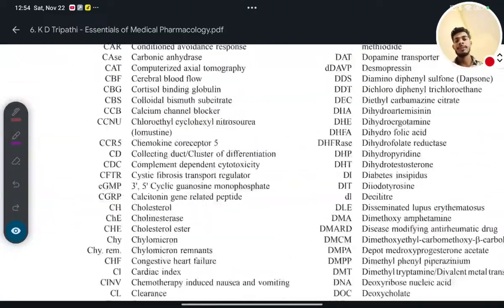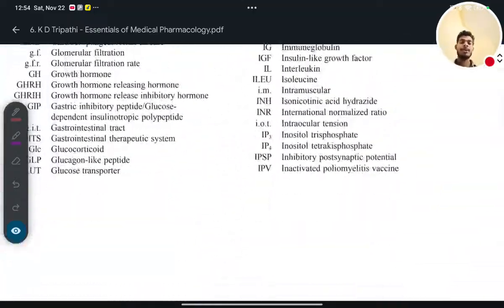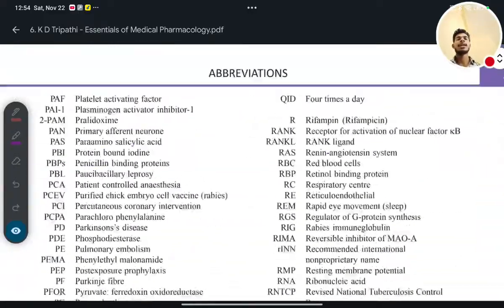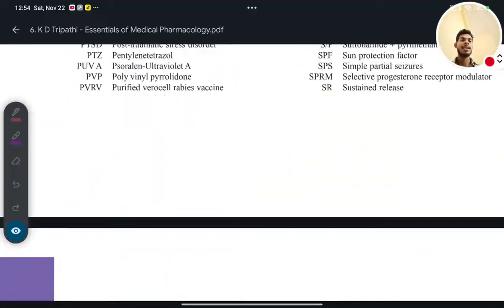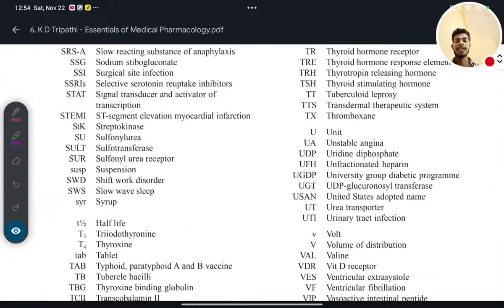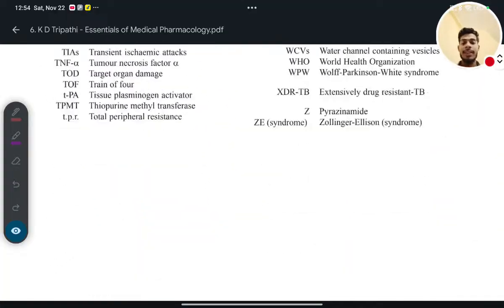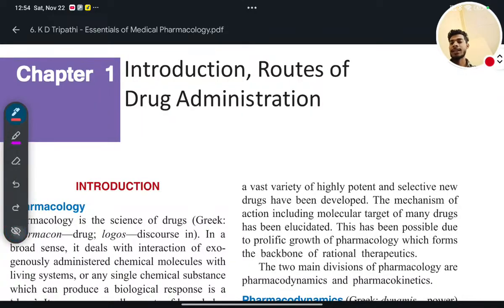In general pharmacology, what will we see first? We'll see drug absorption, distribution, metabolism, and excretion, all these things, ADME. And also we'll see the different interactions of drugs. Interaction of drugs in the sense of synergistic effect, antagonistic effect, and everything we'll see. Okay, so let's start from the introduction.